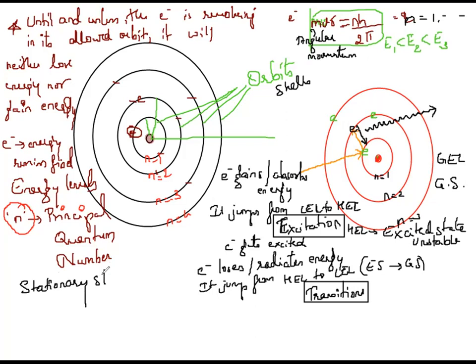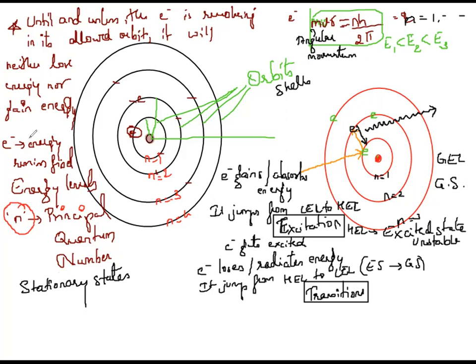Why are they called stationary states? It's not that the electron remains fixed. Don't come to the conclusion that the electron is fixed. No, the electron is revolving. It is called a stationary state because the energy of that orbit for that electron remains fixed. In this manner, Bohr overcame Rutherford's difficulty to account for the stability of the atom.